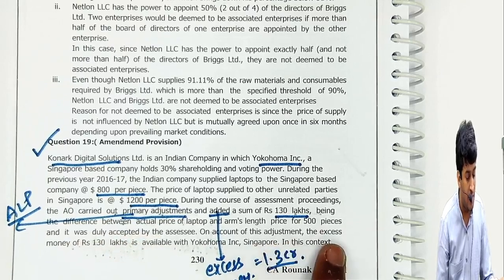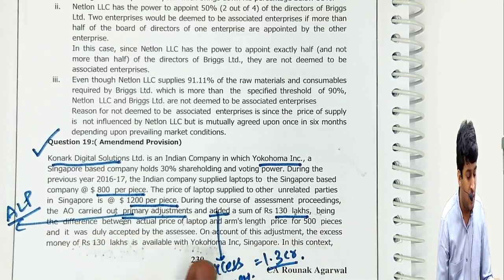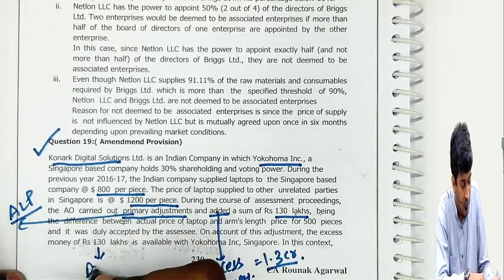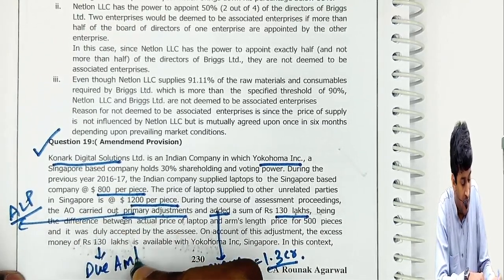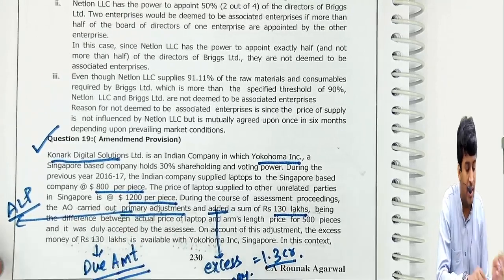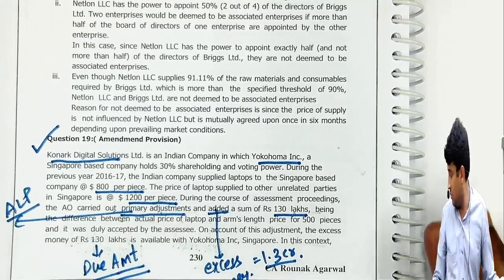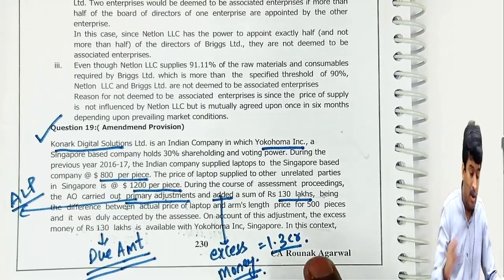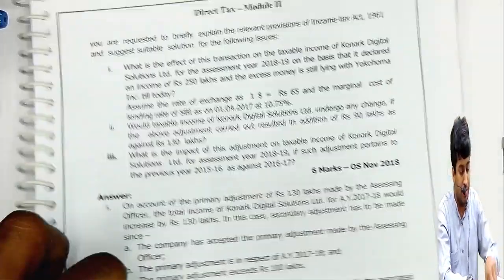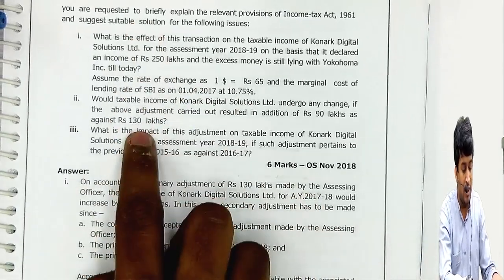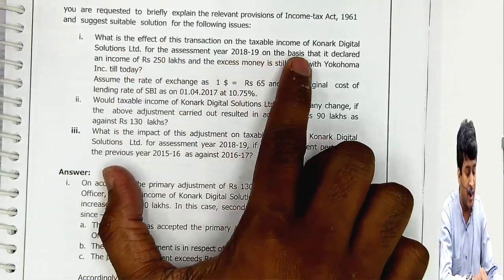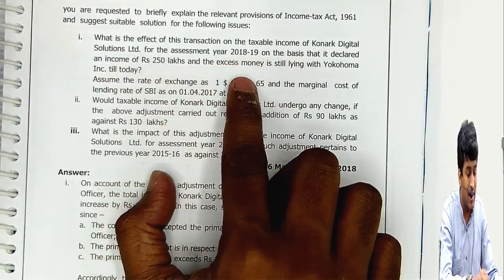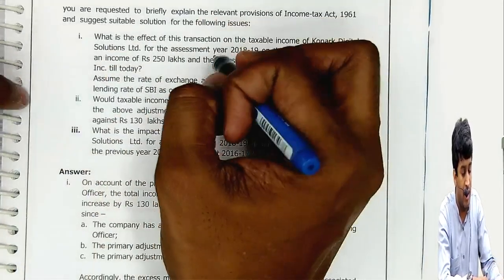On account of this adjustment, the excess money of 130 is lying with Yokohama, Singapore. It is still a due amount. I did not receive that amount from that Singapore company. It's still due in my books of accounts. Clear? Now in this context, you are required to answer 3 questions. What is the effect of the transaction on the taxable income of Konark for AY 18-19 on the basis of a declared income of 250 lakhs and excess money still lying with Yokohama till today?